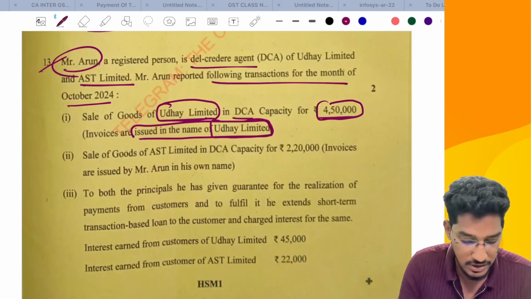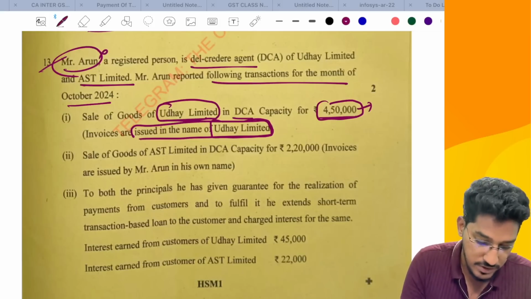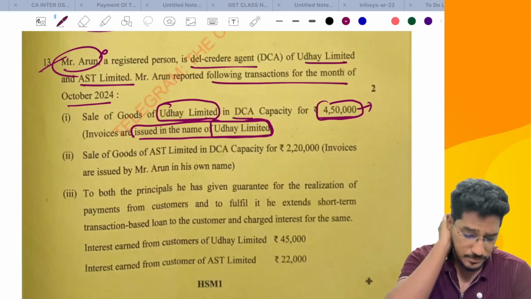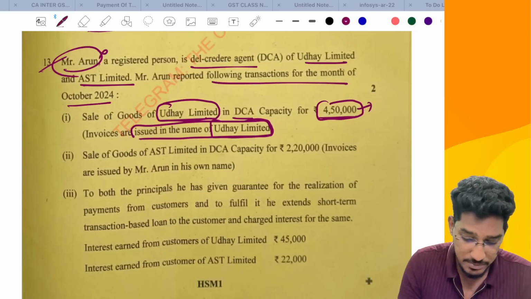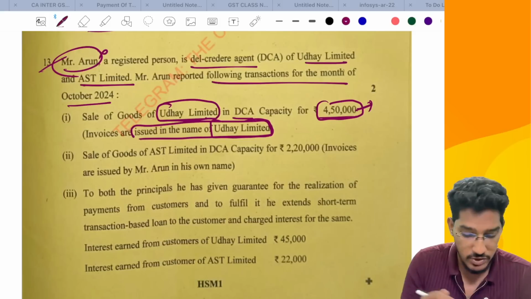So for this 4,50,000, Arun will not pay any GST. Who will be required to pay GST? So this will be added to the turnover of Uday Limited. On behalf of his principal, he has made a supply, and the principal is only giving the invoice in his own name.